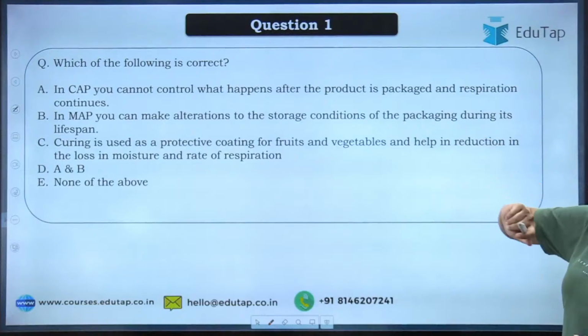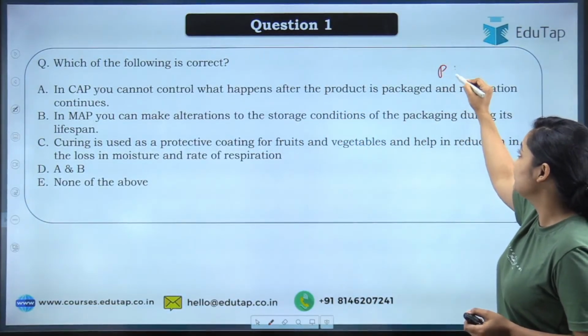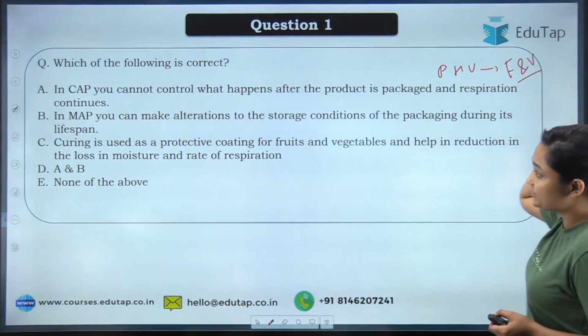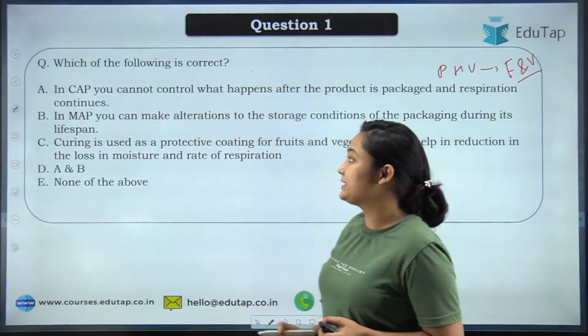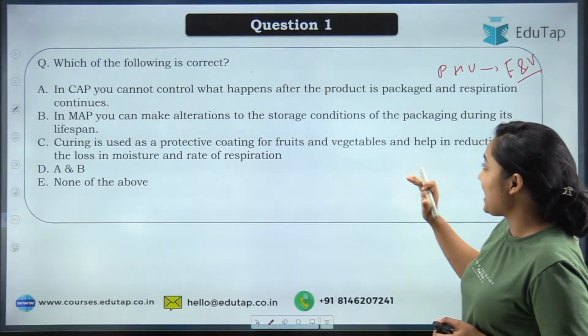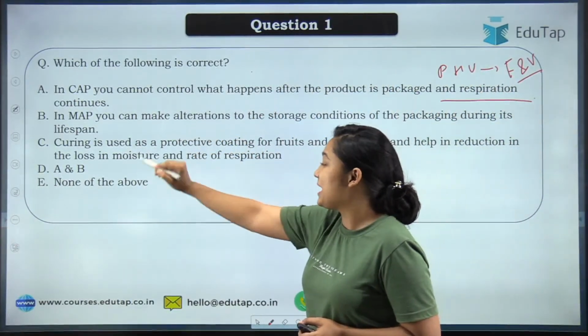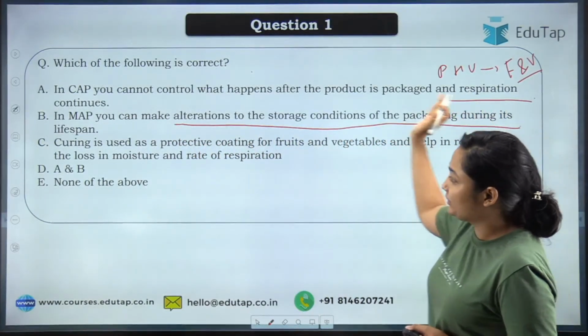So as you can see, our first question is, which of the following is correct? Again, we are talking about post harvest management, especially about fruits and vegetables. In CAP, you cannot control what happens after the product has been packed and the respiration continues. In MAP, you can make alterations to the storage condition of the packing during its lifespan.